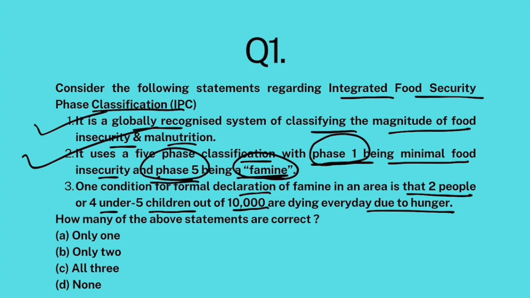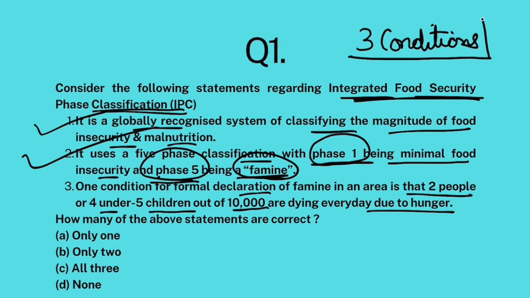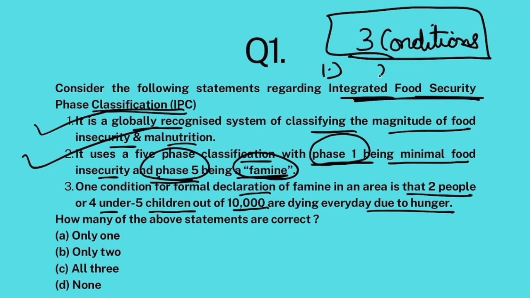Now, IPC basically says that if a particular region meets these 3 conditions, then a famine can be formally declared there. One condition is that 20% of households face a severe lack of availability of food, that they are sleeping with hunger.